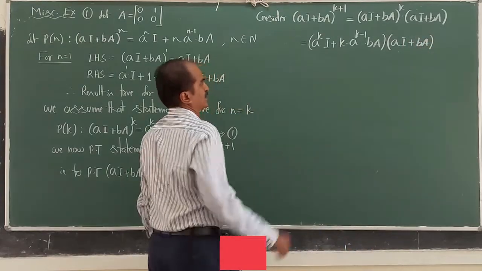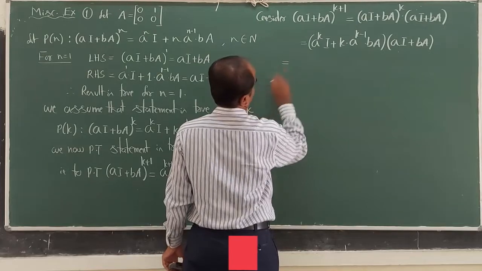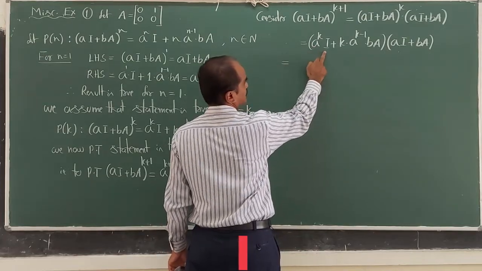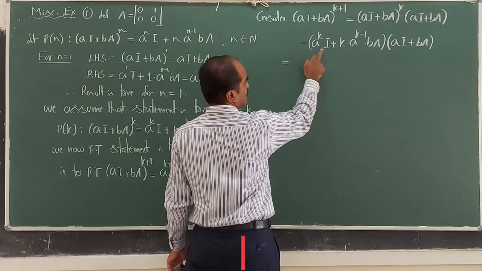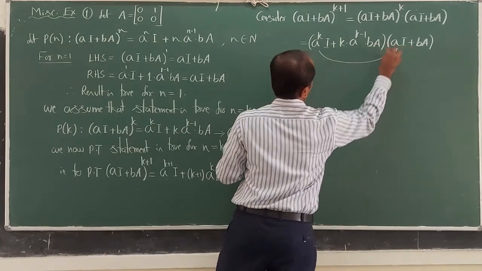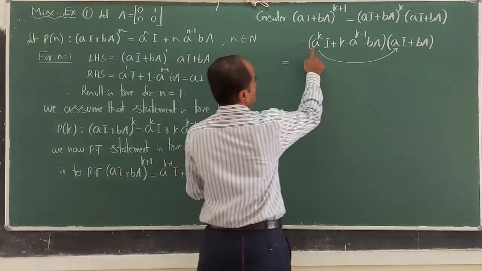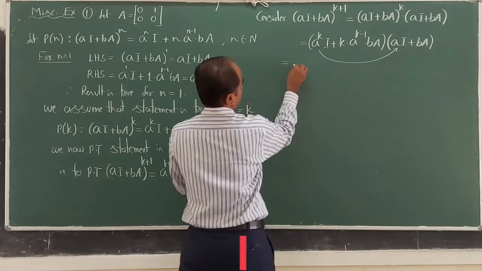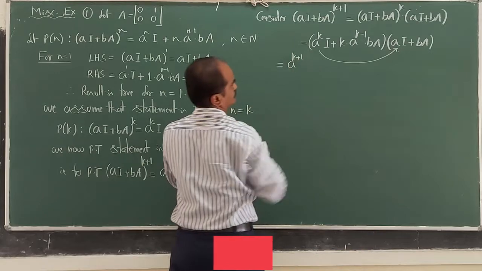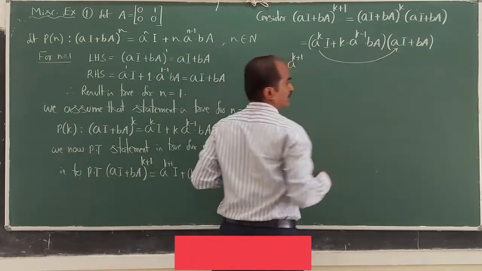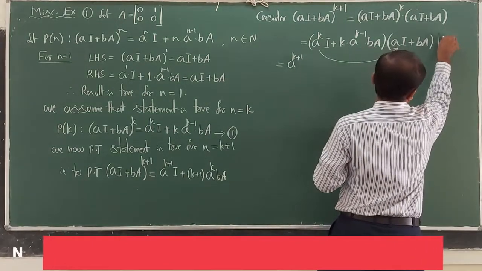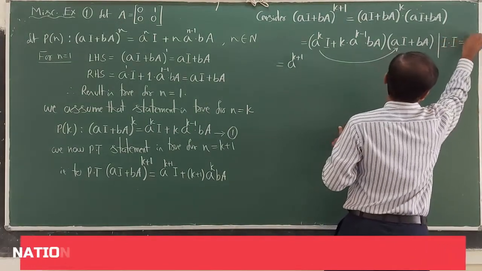Let me multiply one by one. a^k into I: a^k is one real number, I is a matrix, so it is scalar multiplication of a matrix. This is to be multiplied with a into I. Constants: a^k into a is a^(k+1). I into I is I squared. What is I squared? I only. I into I is equal to I only.